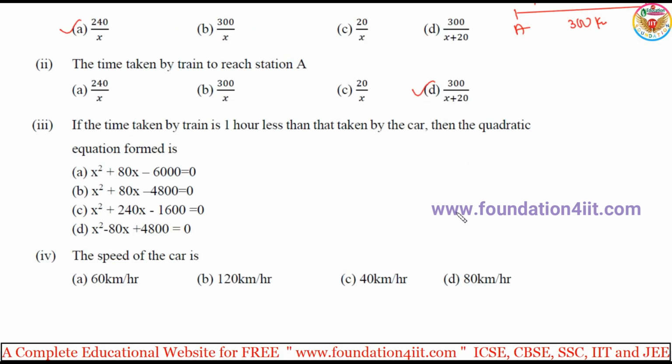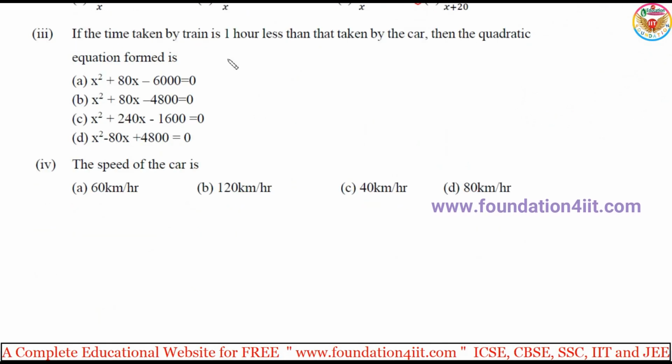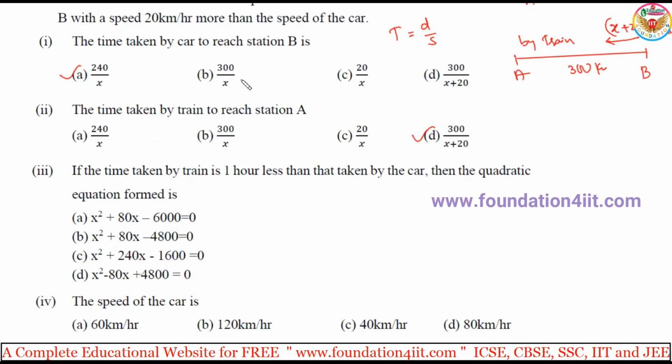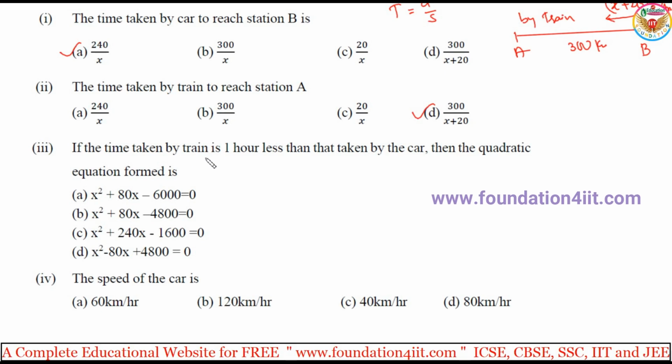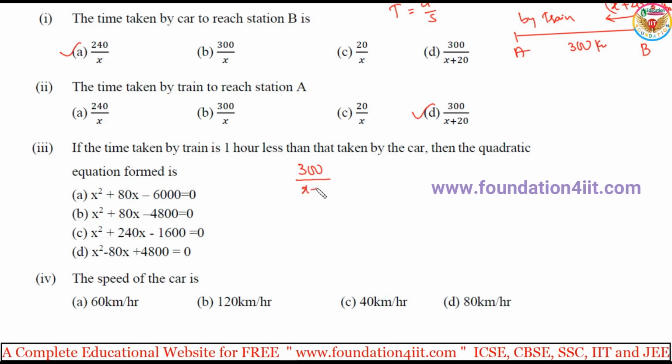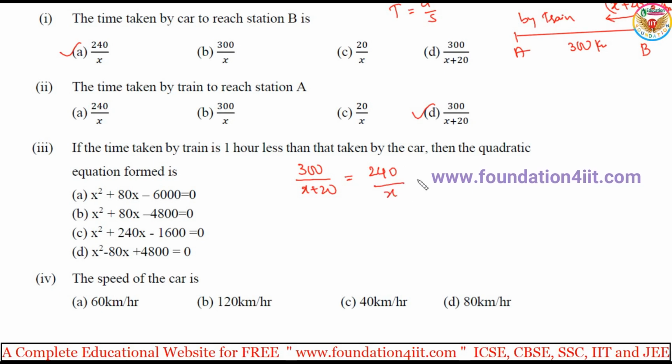Now based on this, we have question number 3. If the time taken by the train is 1 hour less than the time taken by the car, then form the quadratic equation. So 300 by x plus 20, the time taken by the train, is 1 hour less than the time taken by the car. So time taken by the car is 240 by x minus 1. Because this is 1 hour less, we can subtract it, and so both will be equal.